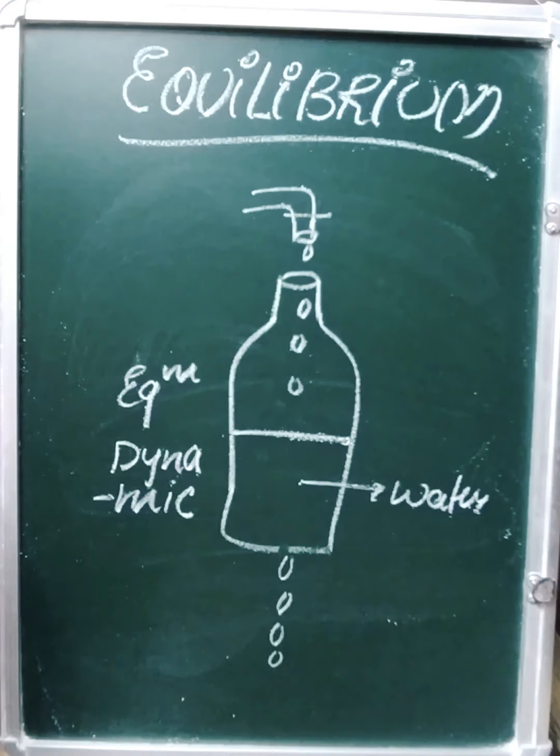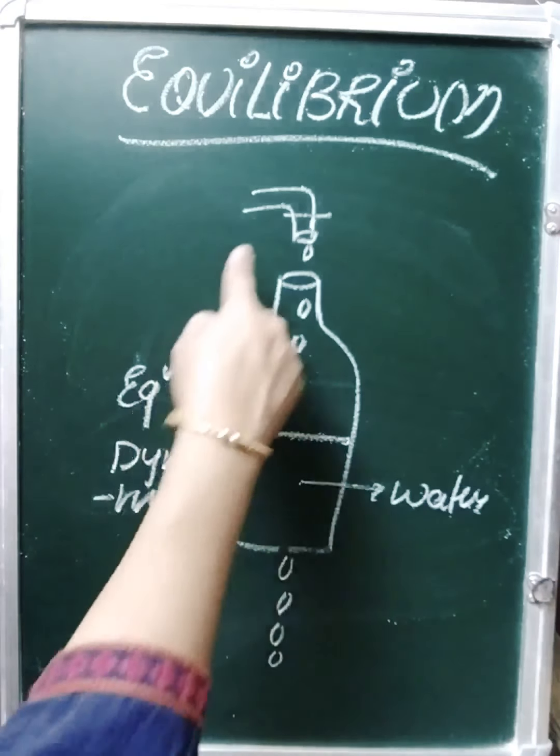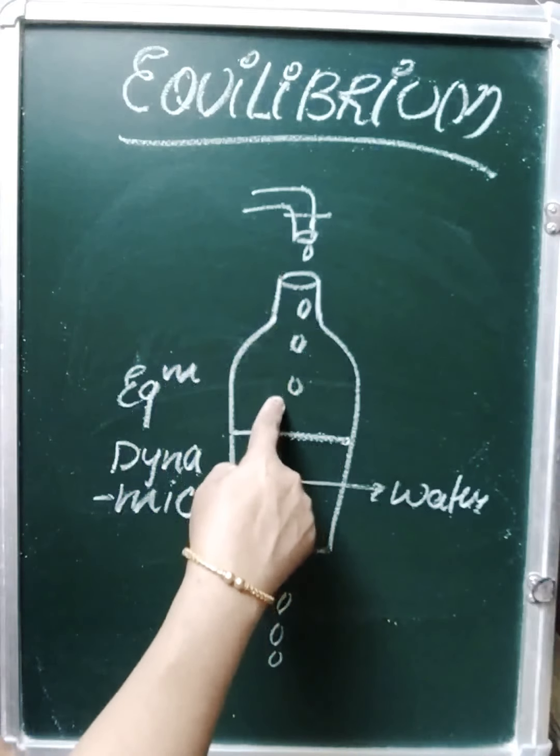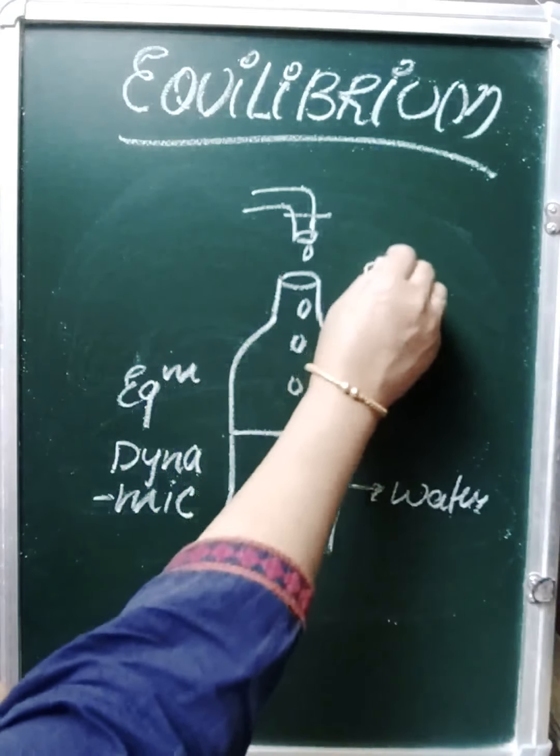What is equilibrium? Something having a balance, a state of balance. This is our normal language meaning. But what is equilibrium in chemistry? Let's take falling of water inside as a forward process.